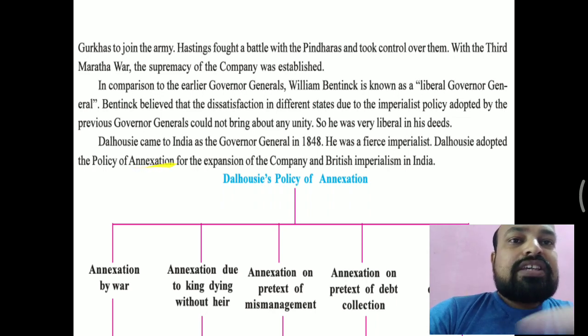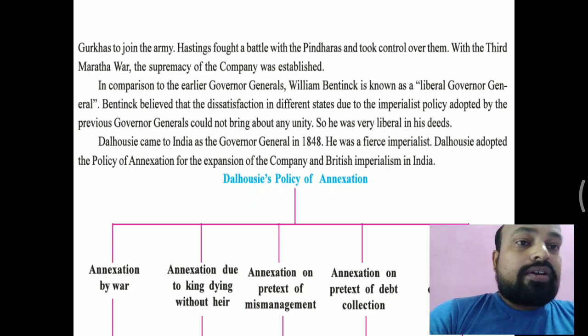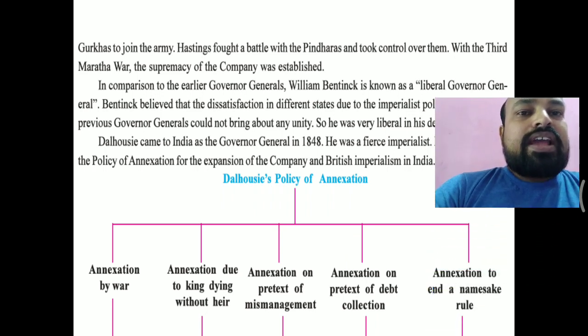Annexation means that if a princely state could not manage its empire, or if the king died without an heir, or if any kingdom or princely state could not pay its taxes or debt, they would annex that kingdom and join it to the British Empire. It is called the annexation policy, and this policy was introduced by Dalhousie.